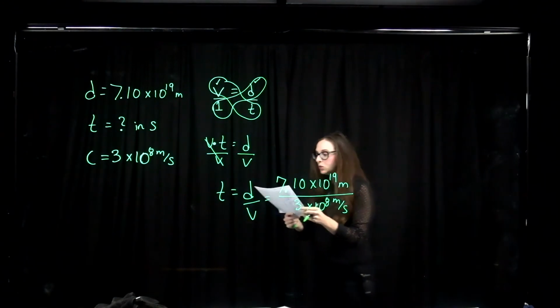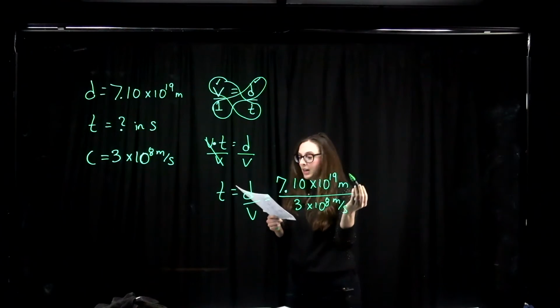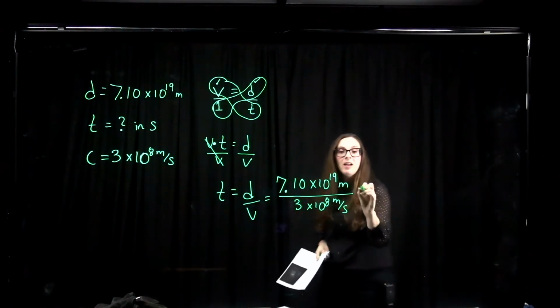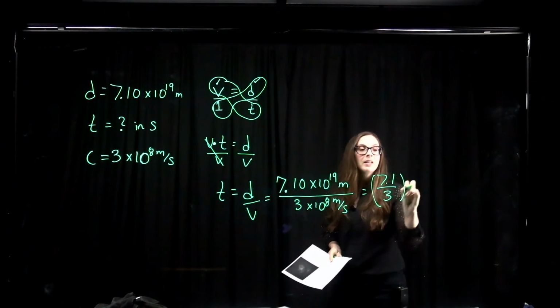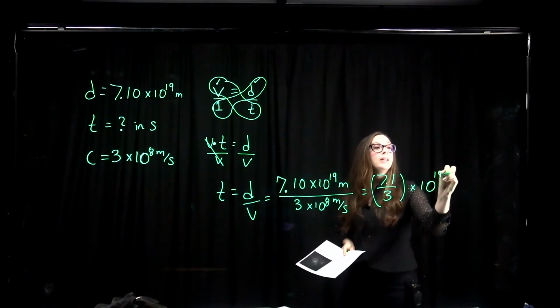And then what we do is we take our 7.1 times 10 to the 19 and divide it by 3 times 10 to the 8, okay? So this is 7.1 over 3 times 10 to the 19 minus 8.